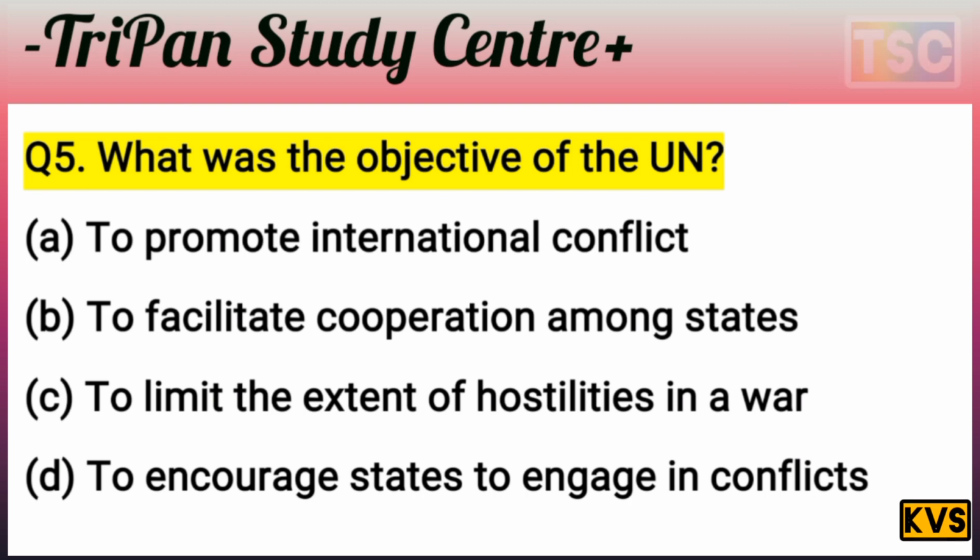First option, to promote international conflict, that's nothing here. And to facilitate cooperation among states, that is the answer. To limit the extent of hostility in a war, that's not right. And to encourage states to engage in conflict, that is nothing here. B is the right answer: to facilitate cooperation among states. That's important here.